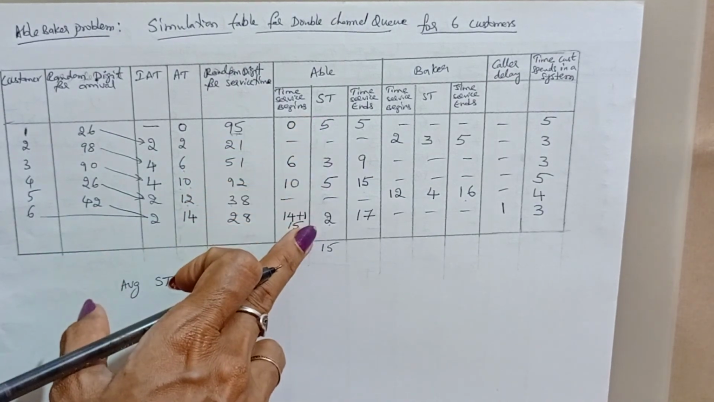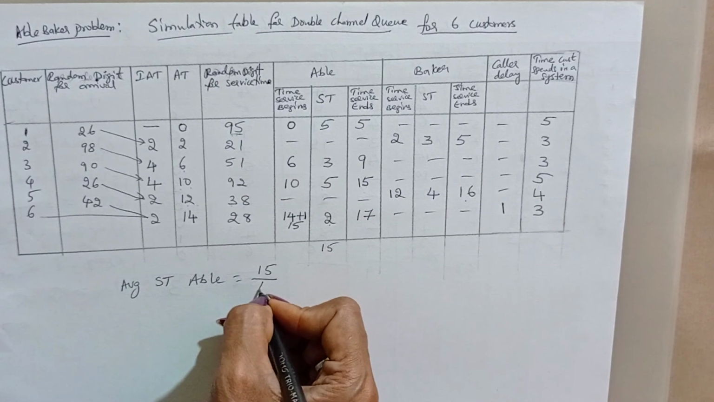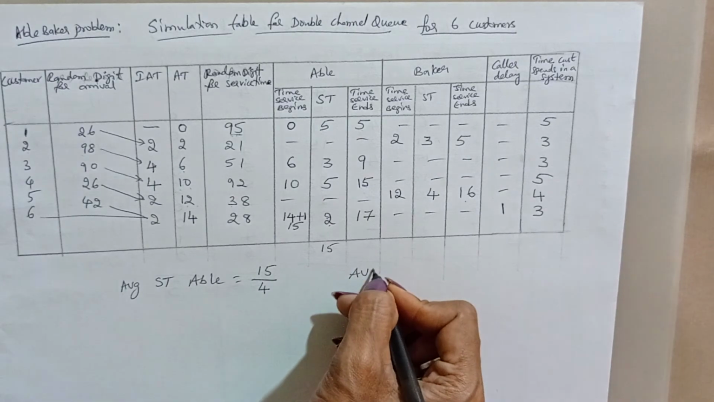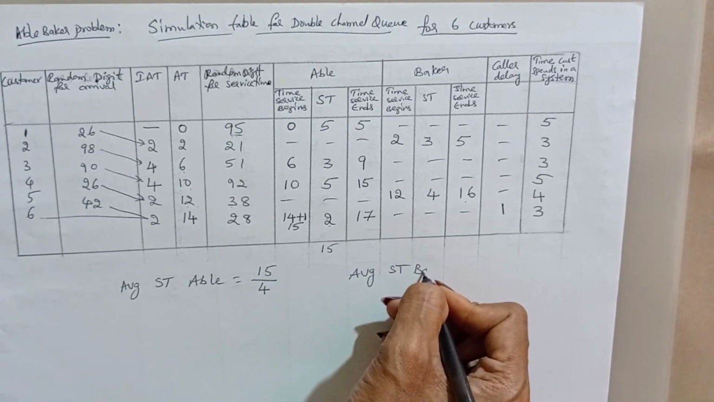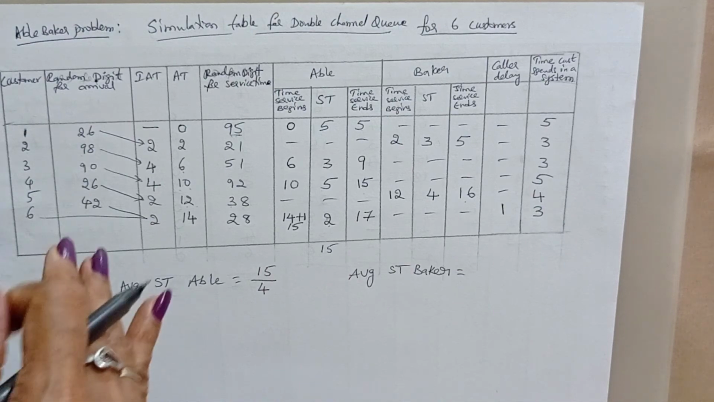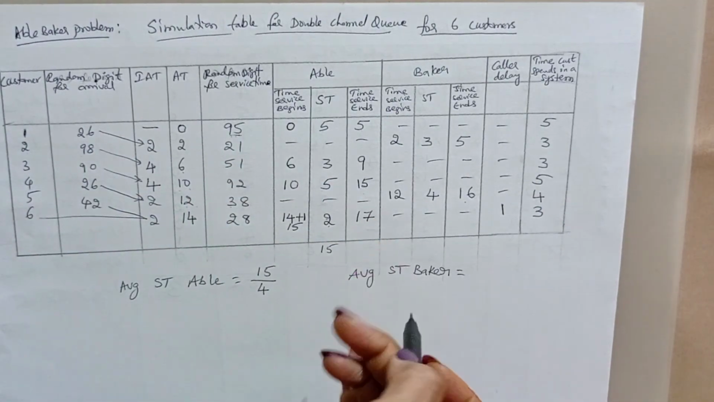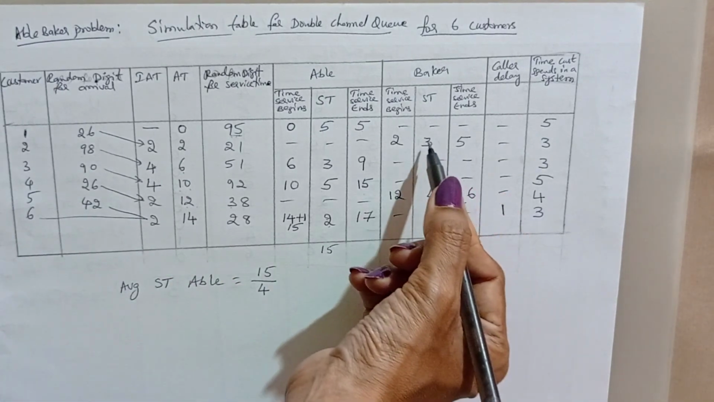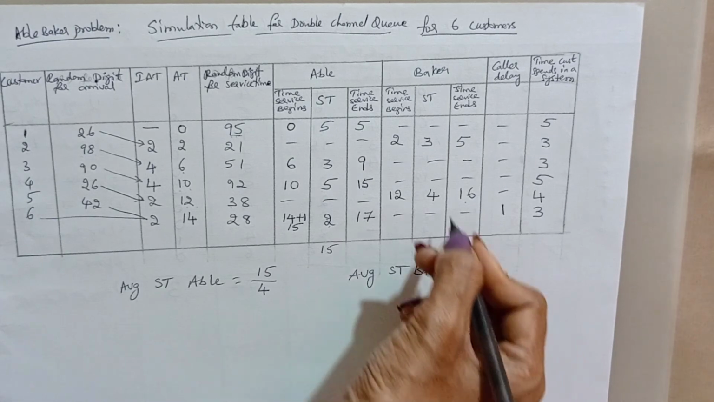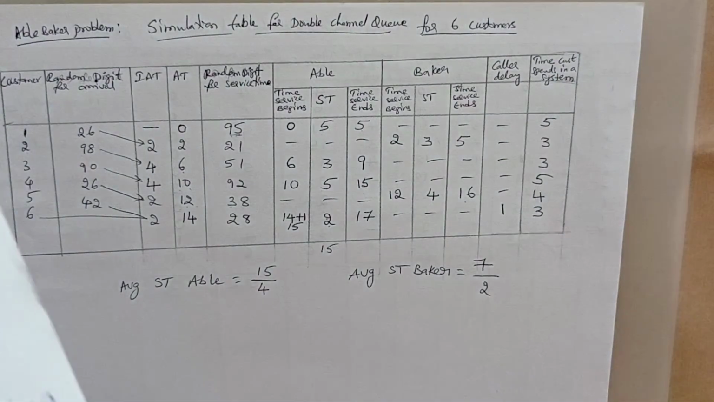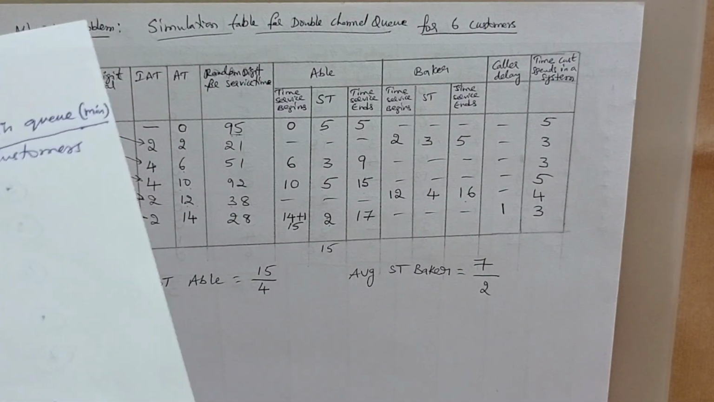Same for Baker, average service time for Baker. We cannot calculate for all 6 customers, because the 6 customers were not served by the same person. These are two different servers. So take the service time as 7, served by only 2 customers. This is the difference. And the remaining procedure is all the same for both single channel and double channel queuing.